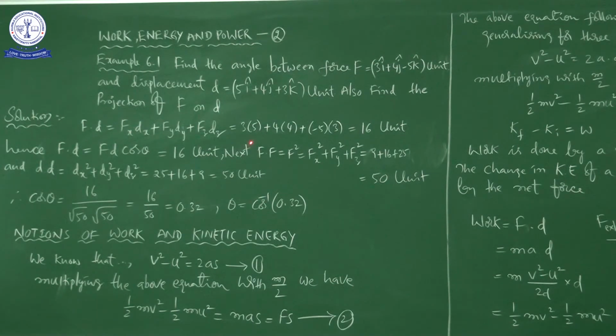It is plus 15, it is plus 16 and it is minus 15, right. So the plus 15 and minus 15 will get cancelled and the result will be 16 units, okay. So this is the result of the dot product of two vectors. One is the force vector, another one is the displacement vector, okay. Hence, this is the definition of scalar product.